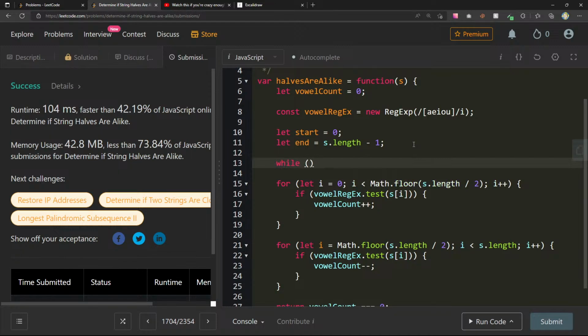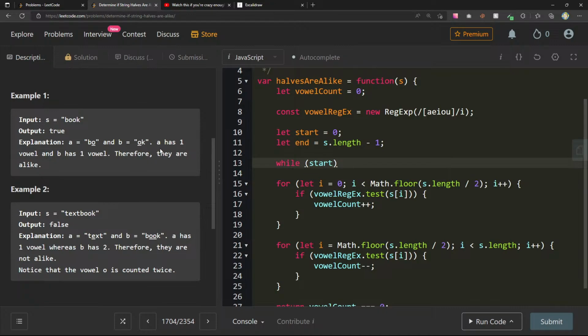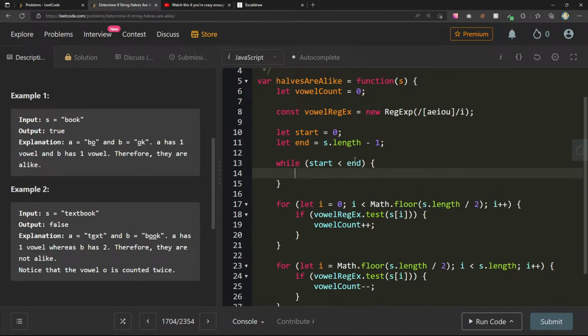Right, so while start could we do that actually? Oh, I was really hoping we could, but no, they would both have to go at different speeds. How could we always, or we can just do each side. No, actually this might still work. While start is less than end.